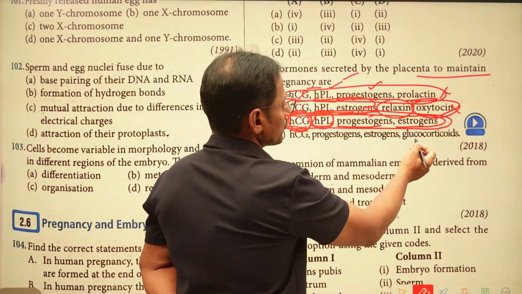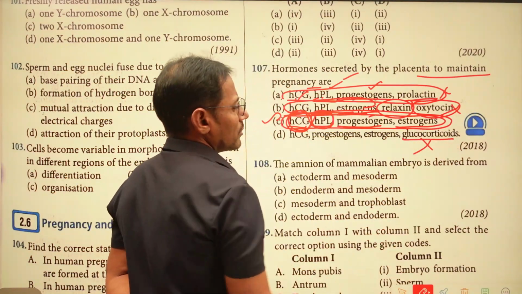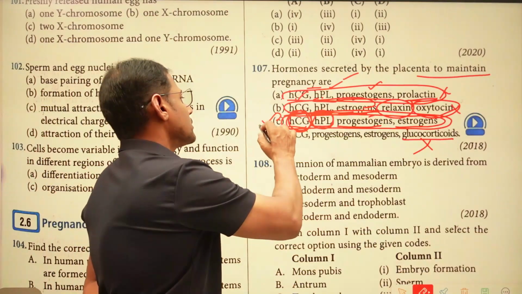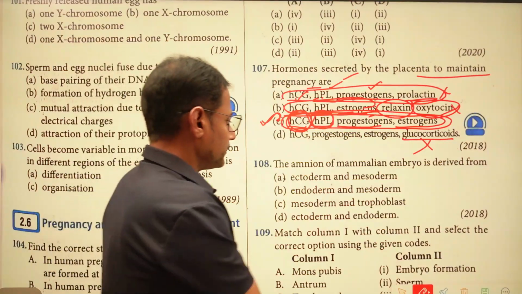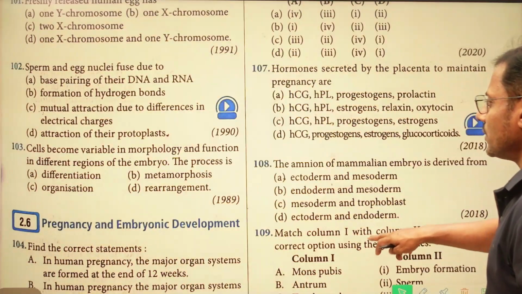Option H is progesterone, estrogen and glucocorticoids. It is not at all related to the placenta. So now the right option is HCG, HPL, progesterone and estrogen. And we'll switch to the next one.